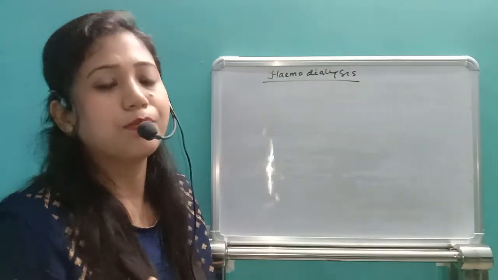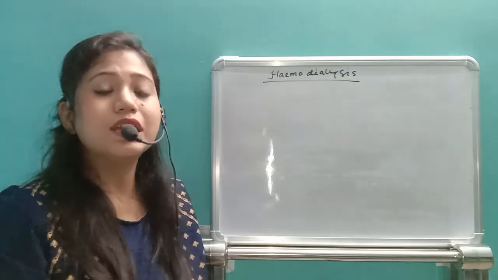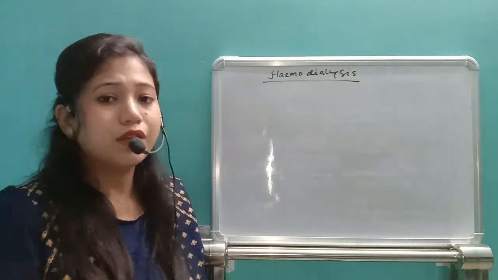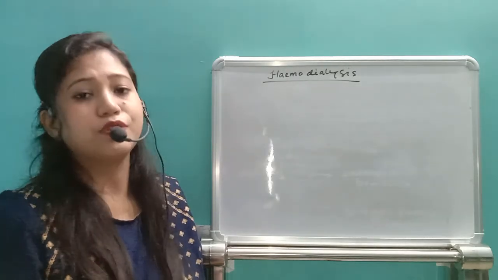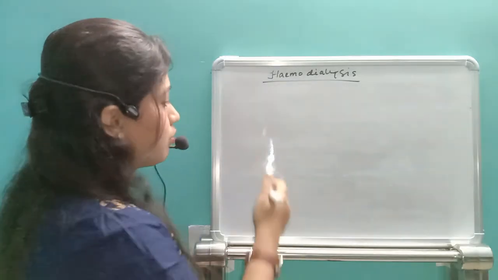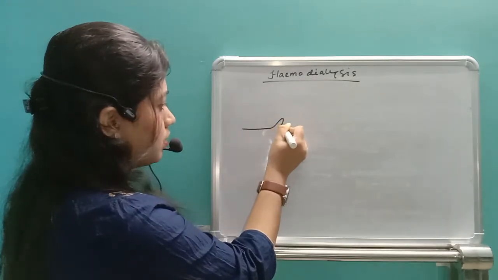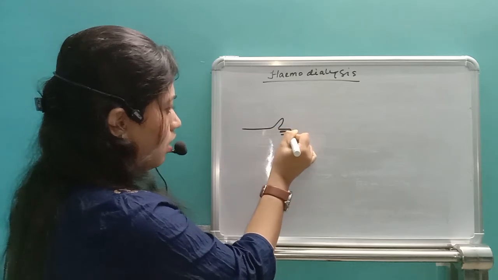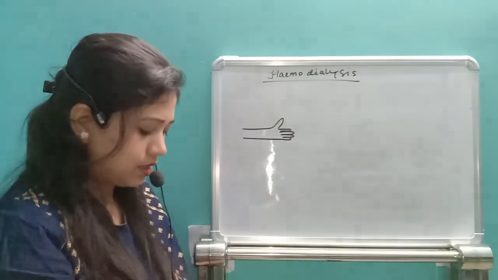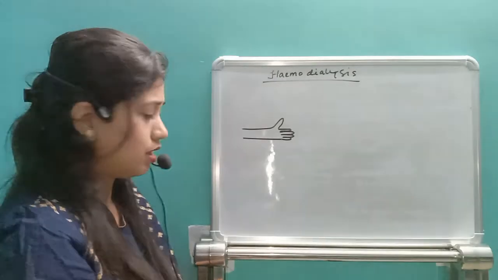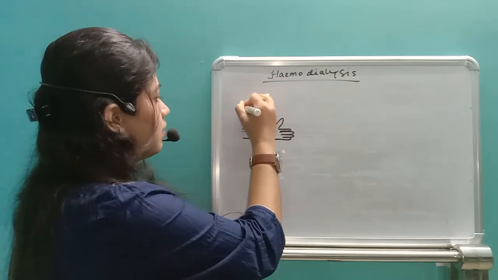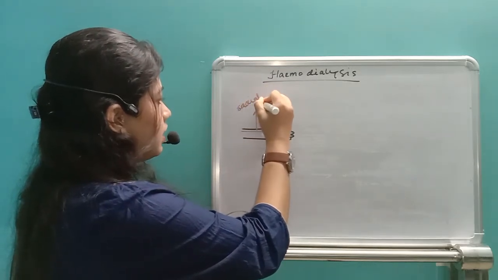Hemodialysis is a procedure used when the kidneys are not working or fail to work. The individual will go for a medical procedure called hemodialysis. So in hemodialysis, what will happen? From the patient's hand, first of all we'll find the blood vessel, the radial artery, and we will take the blood from it.